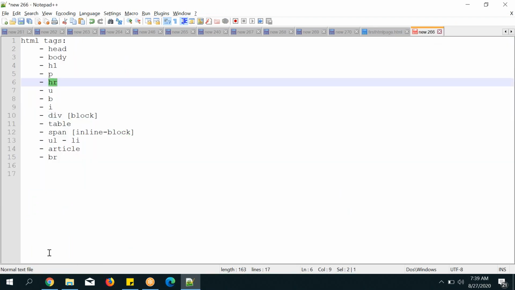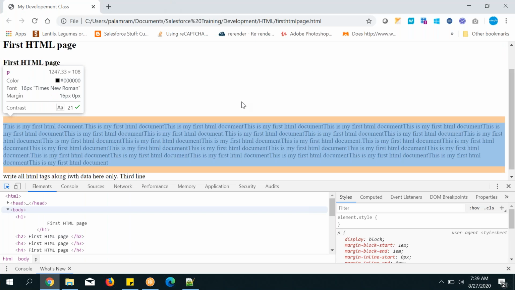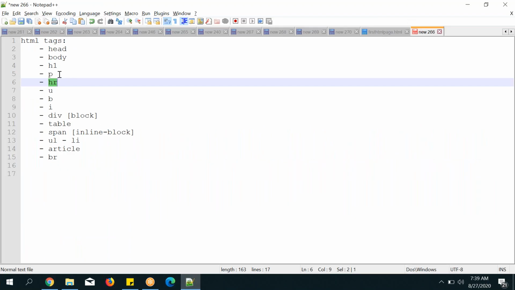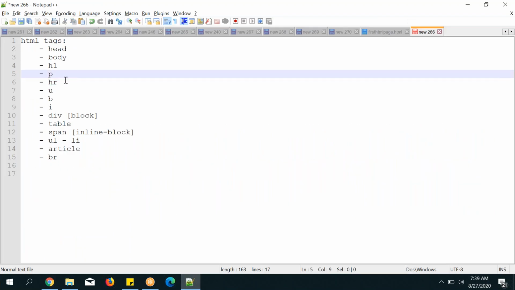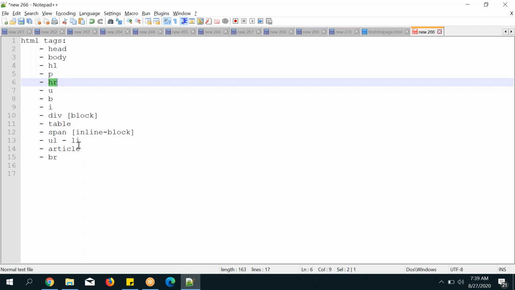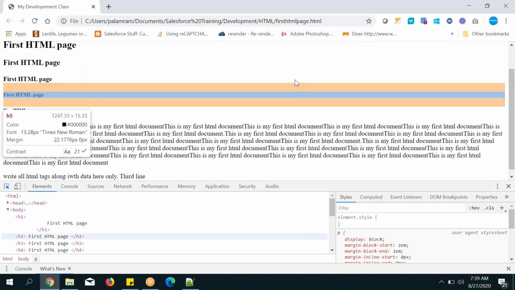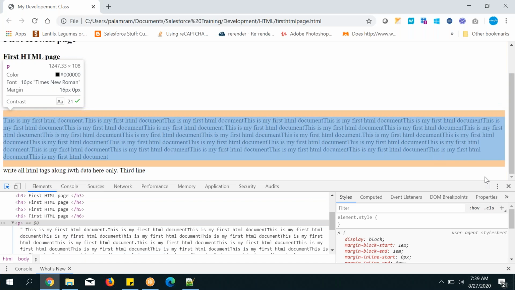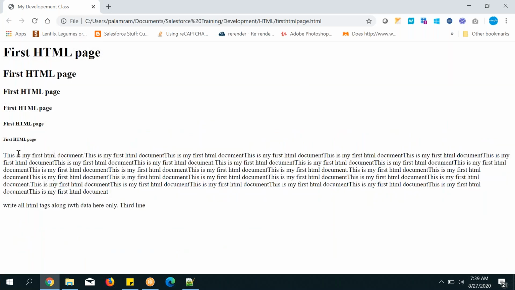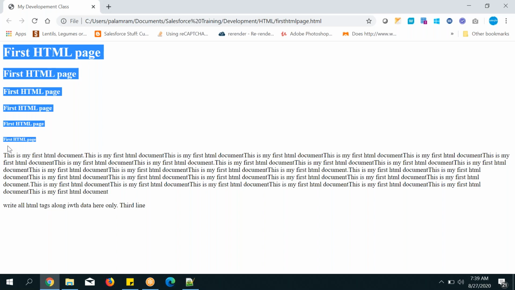Next, HR, horizontal row. Let me write it here. You can get it, no problem. I will show you guys where you can get all these tags. Now let me show you the requirement. After the header tags, I want to put a row, one dash.